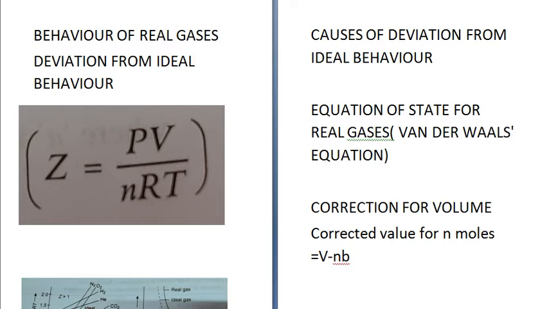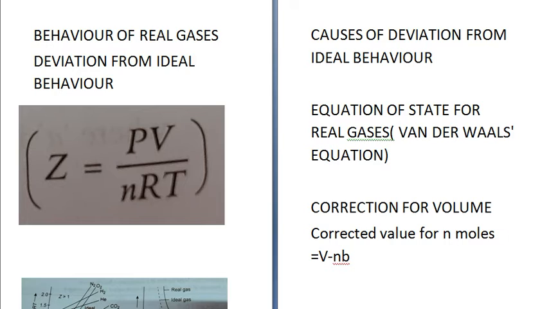So they are called real gases. They tend towards ideality at low pressure and high temperature. Carbon dioxide, sulfur dioxide, ammonia are soluble in water and easily liquefied. So they show larger deviation than gases like hydrogen, nitrogen, oxygen, etc., which are insoluble in water and not easily liquefied.